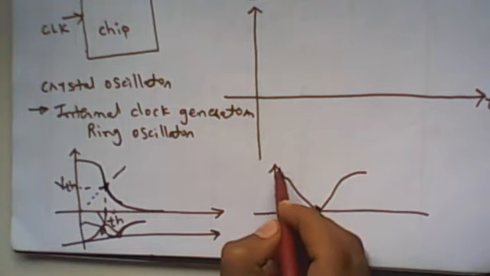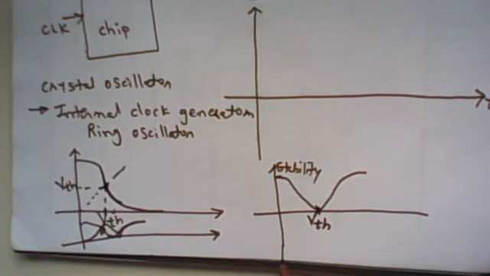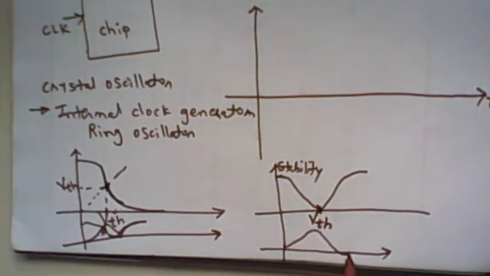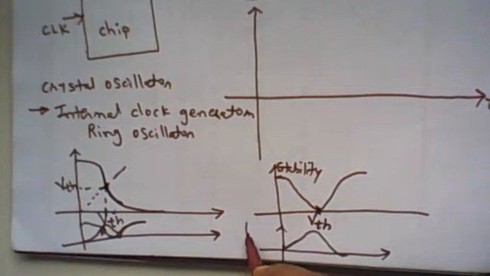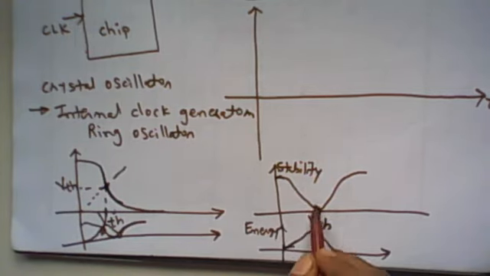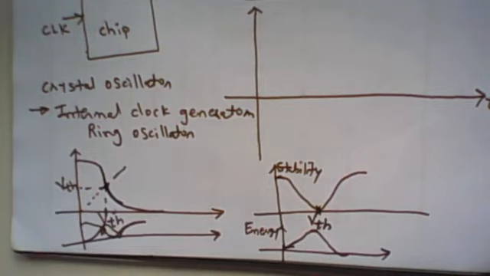So this is the stability, and stability and energy are inversely proportional. A highly unstable state has higher energy. A stable point has minimum energy, and unstable points have maximum energy. So with maximum energy, it requires very little external force to go into one of the stable states, which is either logic 0 or logic 1.